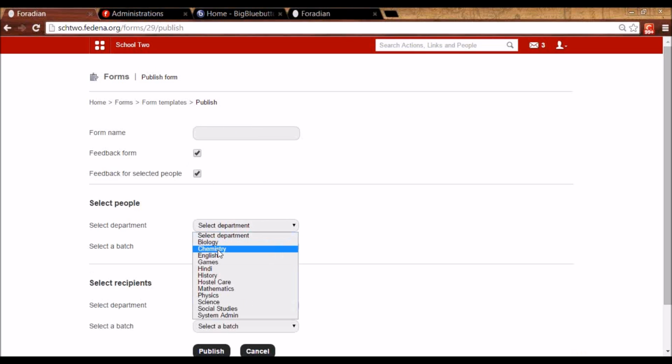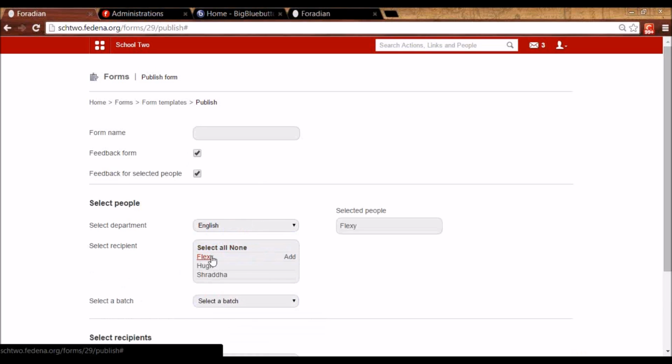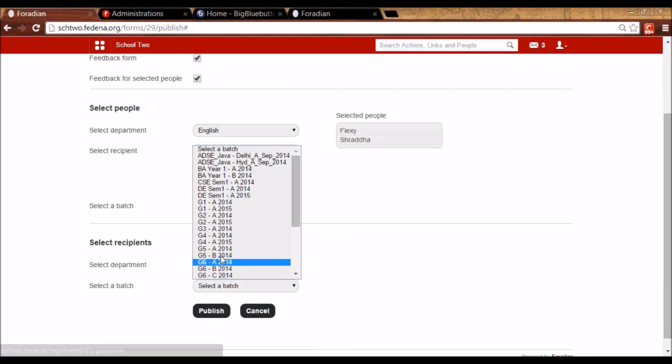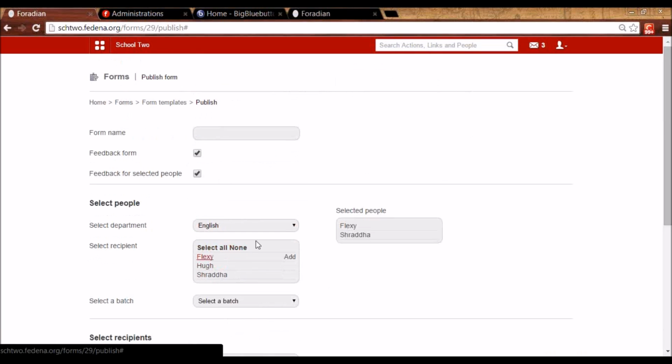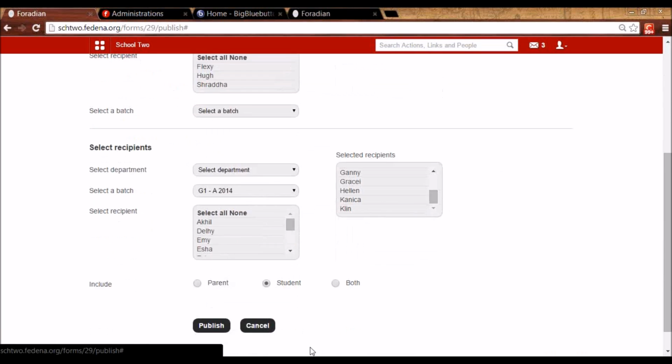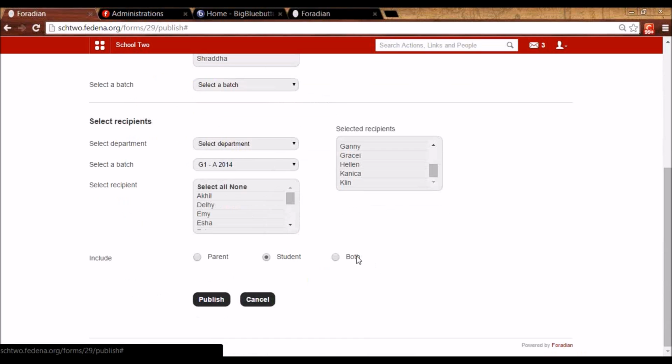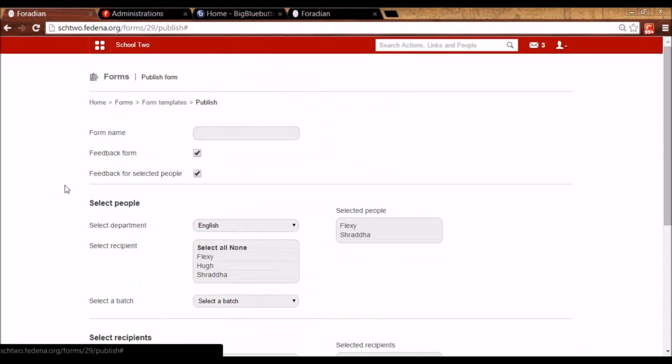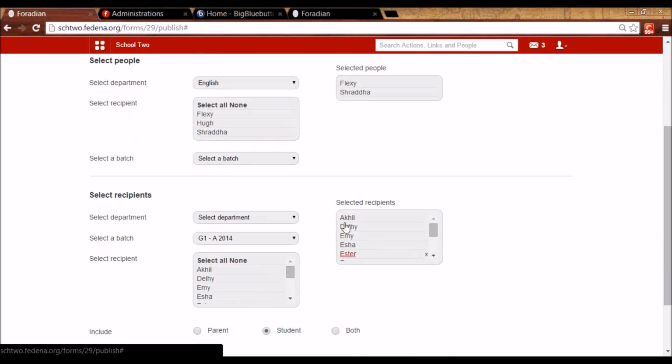For example, let's say for English department, I want for Flexi and this employee, the students of batch G1A 2014 should be able to give feedback. And it can again be either for student or parent or both of them. So what I've done here is I'm creating English teacher feedback form for these two teachers, and these are the students who will be able to mark against these two teachers.